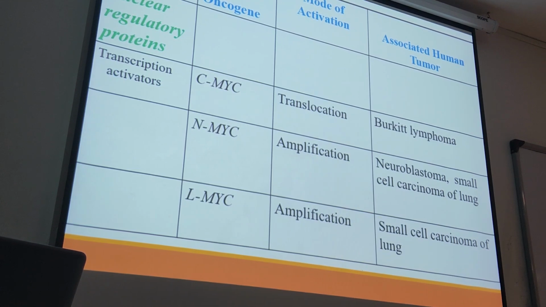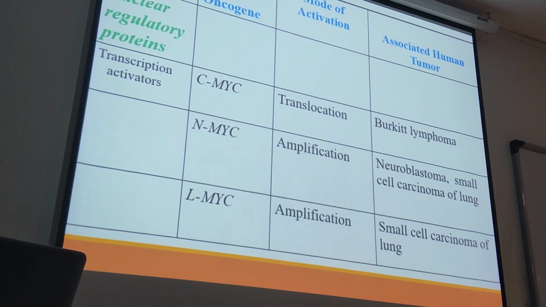For example, Burkitt lymphoma is a B cell lymphoma, arising from B lymphocytes. They are mature, they are not blasts, they are not stem cells, they are mature B cells. Now we have translocation. As a result of this translocation, there is fusion of c-MYC and the immunoglobulin heavy chain, and when we have fusion between the c-MYC and immunoglobulin heavy chain, this c-MYC is very active and there is too much cell proliferation.